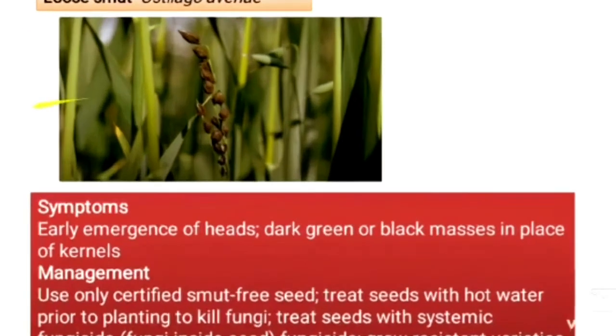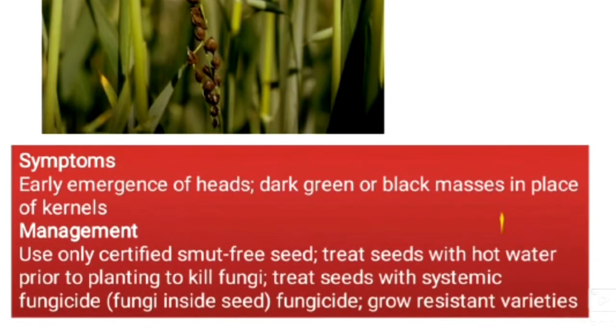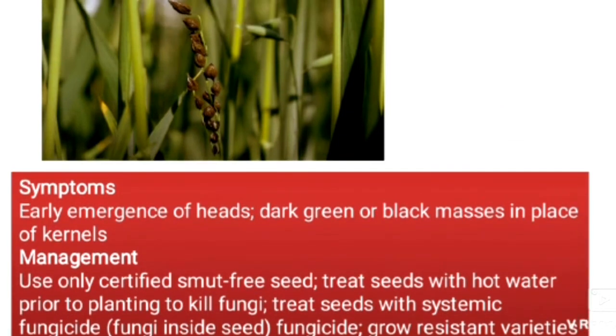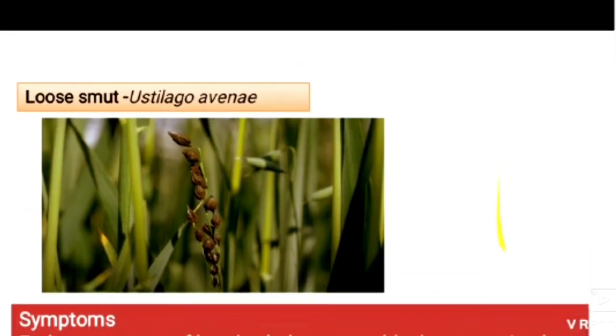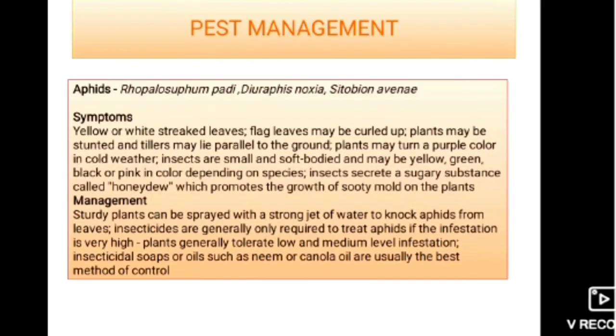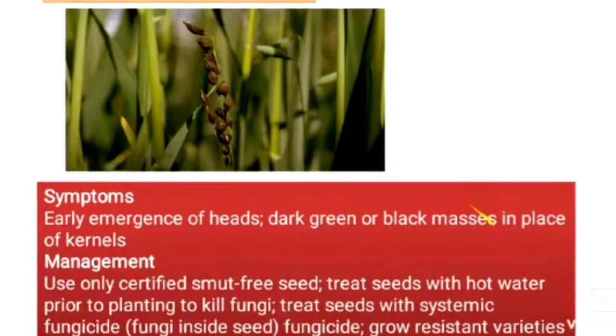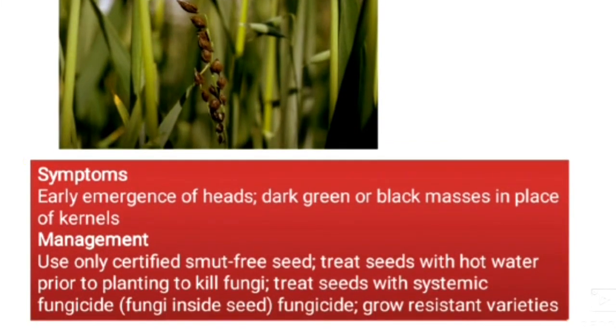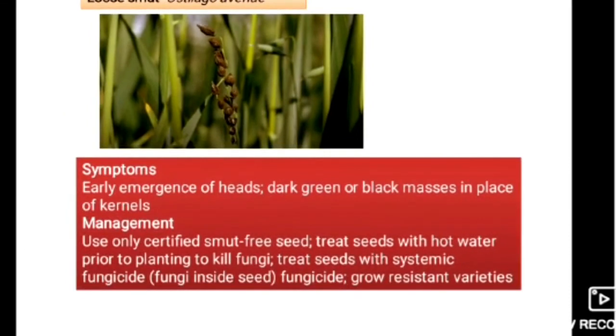Next, moving to loose smut, Ustilago avenae. Here, if we see the symptoms: early emergence of heads, dark green or black masses in place of kernels. In this slide you can see the symptoms of this loose smut disease, and it can be managed by using only certified smut-free seed, treating seeds with hot water prior to planting to kill fungi, treating seeds with systemic fungicide, and growing resistant varieties. These were the management practices of loose smut.